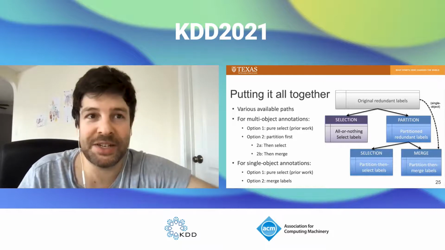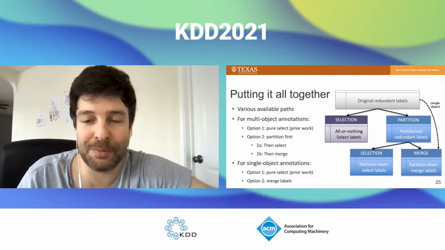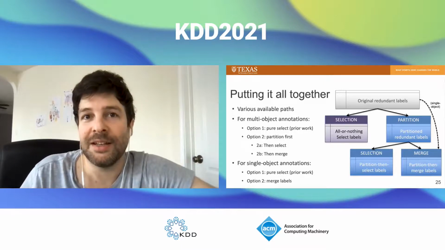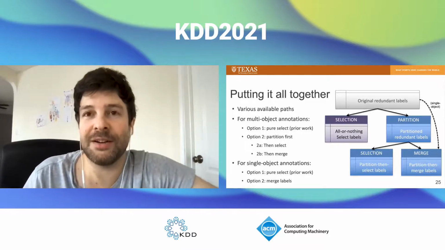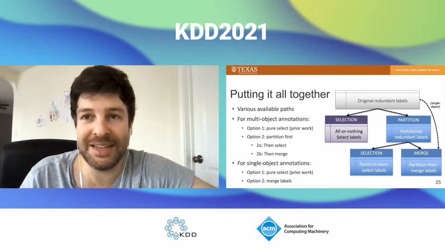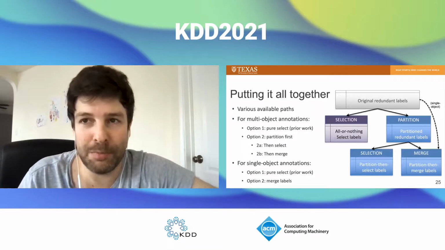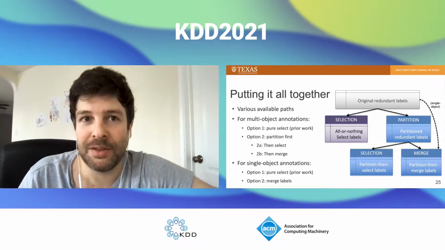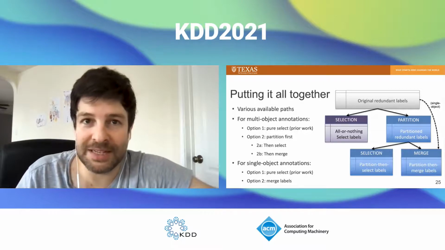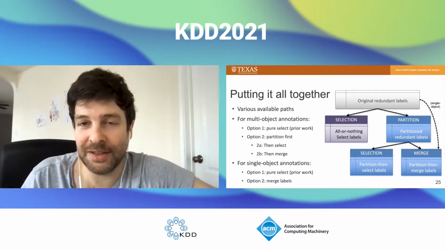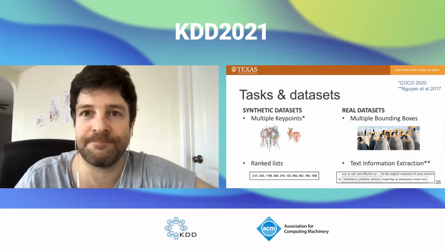And partition is the clustering approach we just described for multi-object annotations. After they are partitioned, we can either select the best individual label in each partition, or we can get a merged label for each partition. And in the case of single object annotations, we can skip partition altogether and go straight to merge.